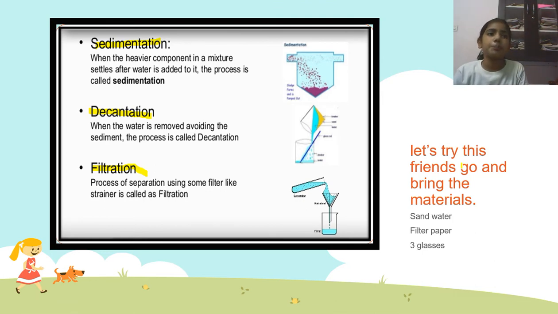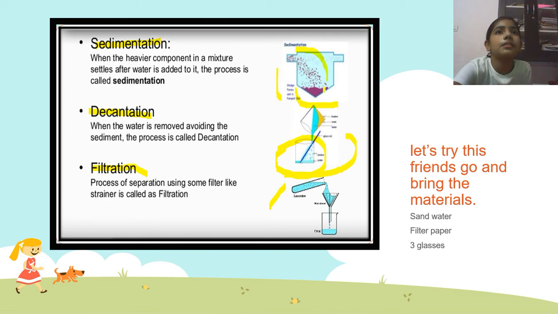Now let's see filtration. After we do decantation, there will still be something, right? So what you just need is a filter paper. You can just buy the filter paper, make it into a cone and pour the decanted water into it. After sedimentation and decantation, we pour it down, and the fresh water is ready. Understood, guys?